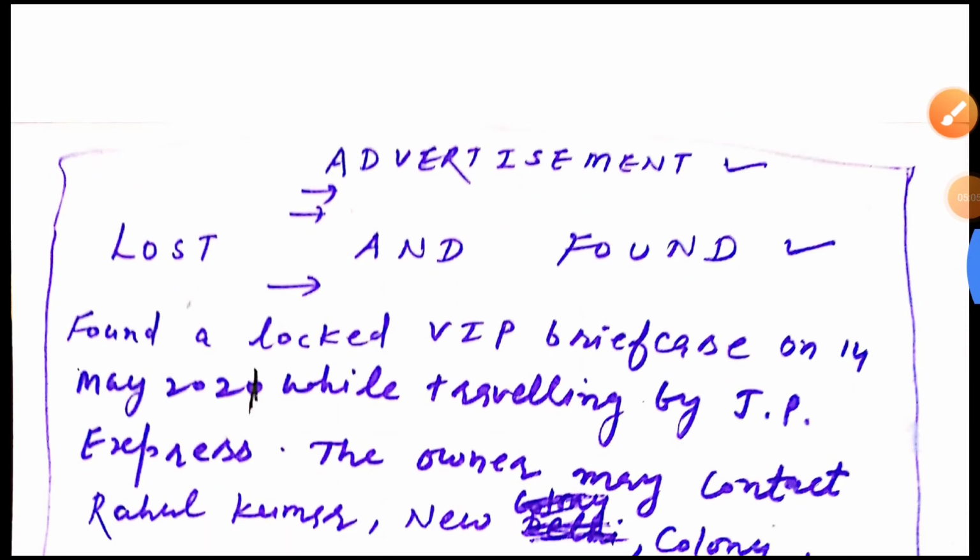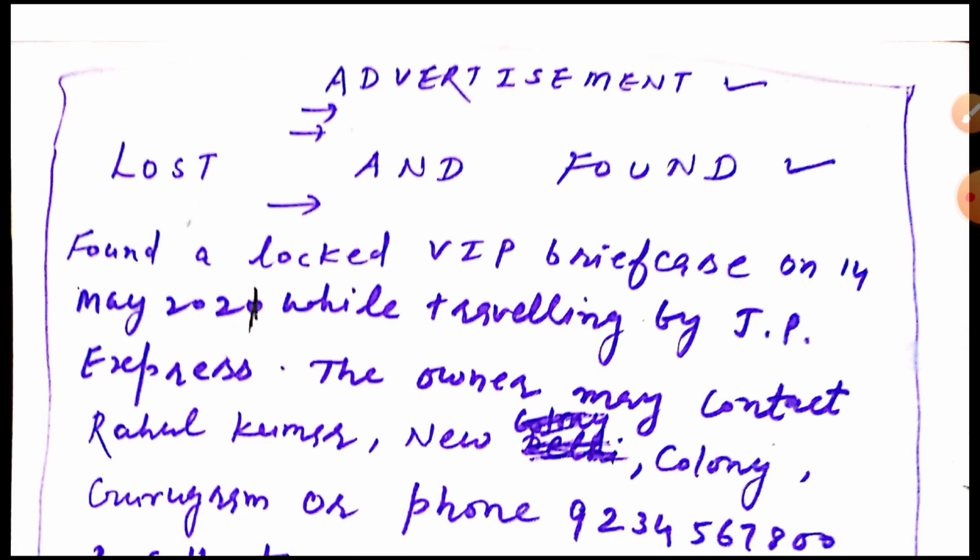In this example, you should follow all the relevant characteristics regarding classified advertisement. Like you should start your advertisement according to the category. If you lost anything, then you should start your content with the word lost. If you found anything, then you should start from the word found. Okay.